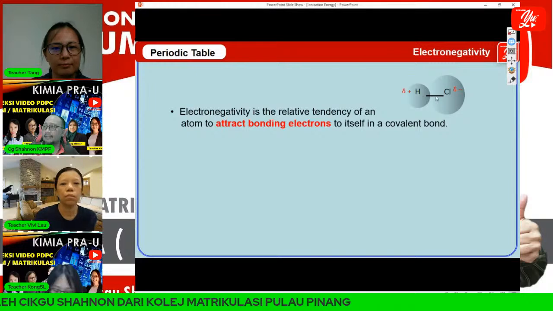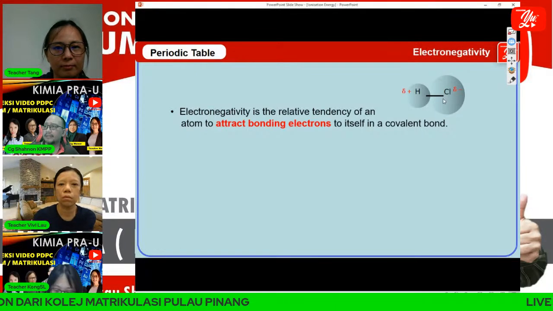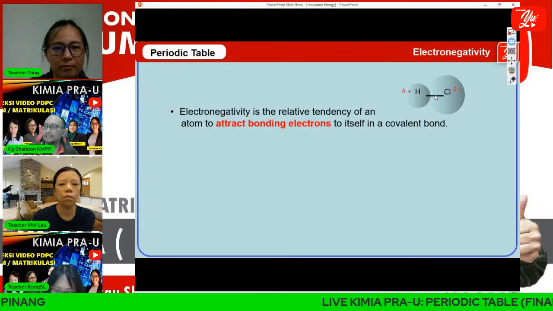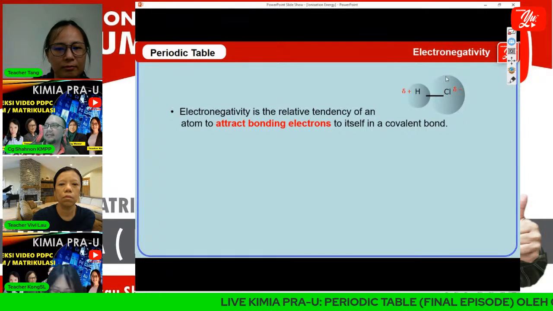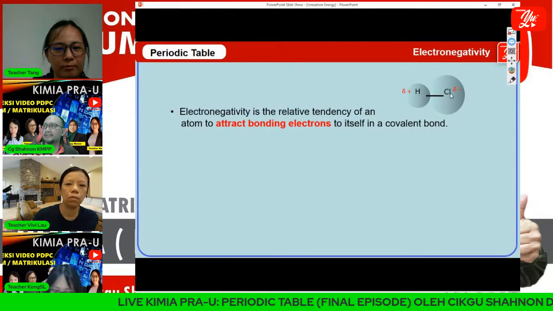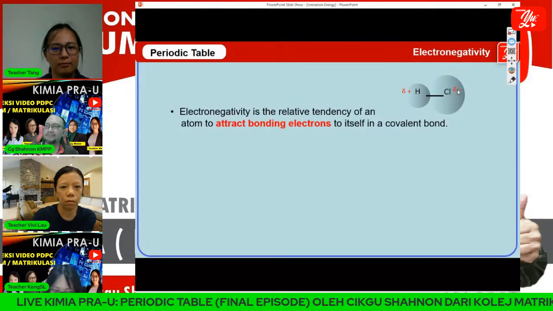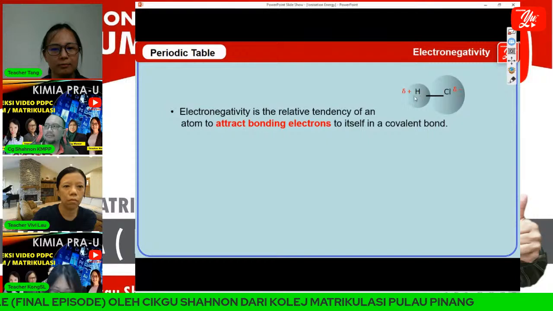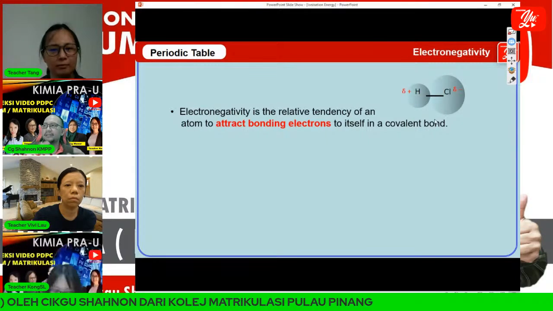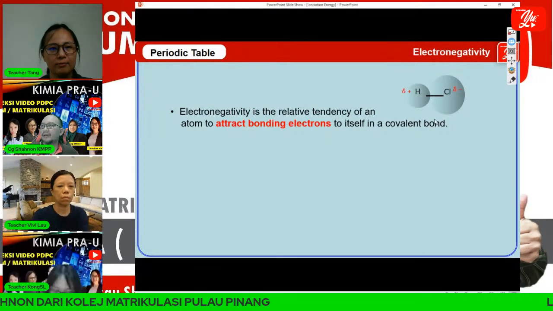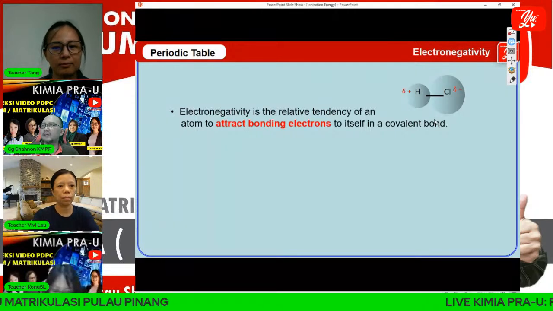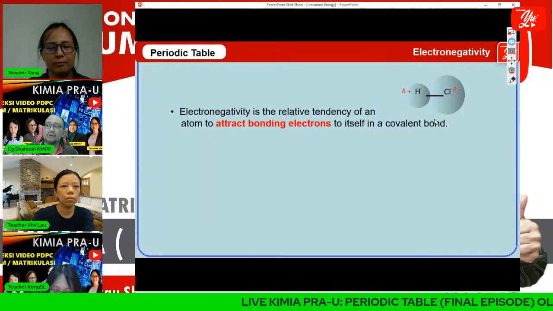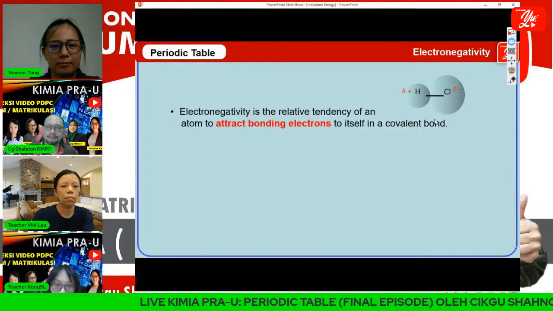And then chlorine now attracts this bonding electron more to chlorine. That's why, as we can see here, chlorine we give partially negative, and hydrogen partially positive. That means in this case, the relative tendency of chlorine to attract bonding electrons to itself is more compared to hydrogen.